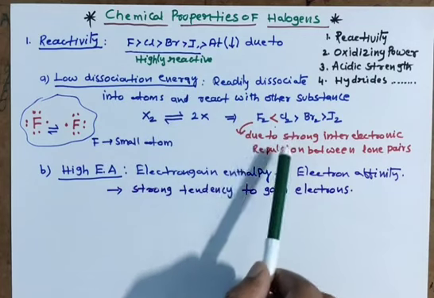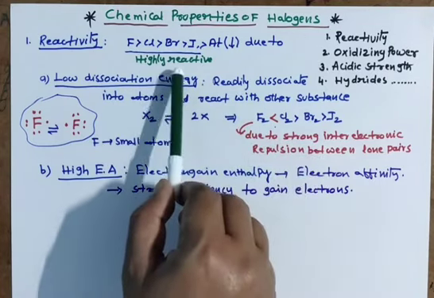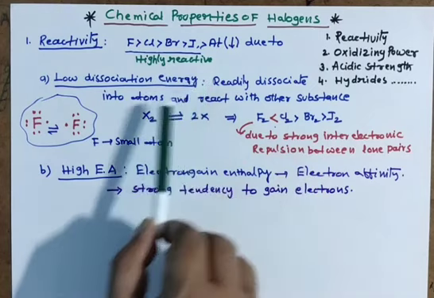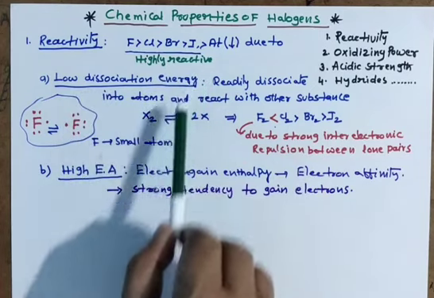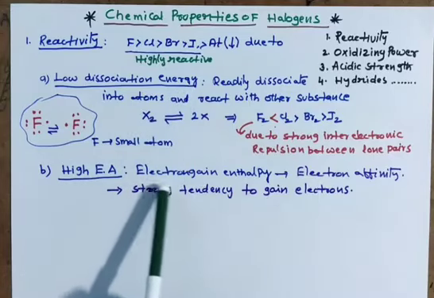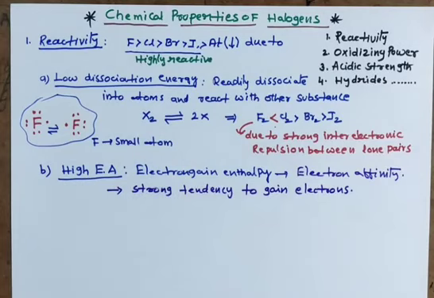So here there is a question given previously for JW. Why halogens are highly reactive? Halogens are highly reactive due to low dissociation energy and high electron affinity. This is a very important concept you have to remember.